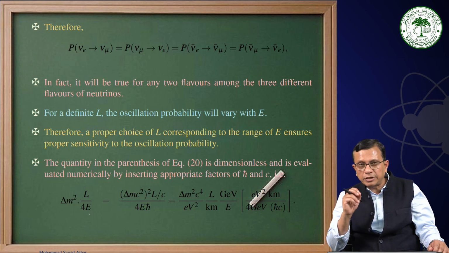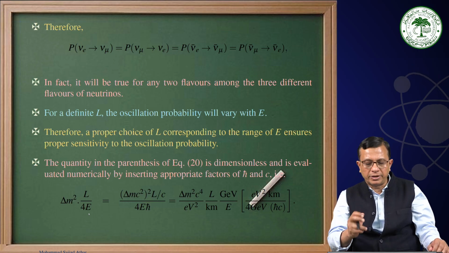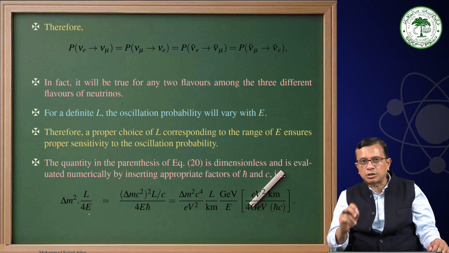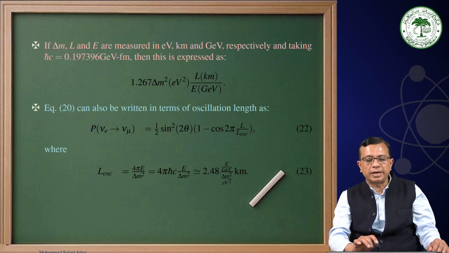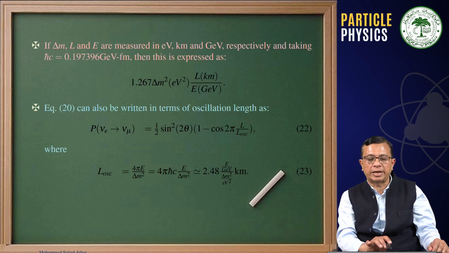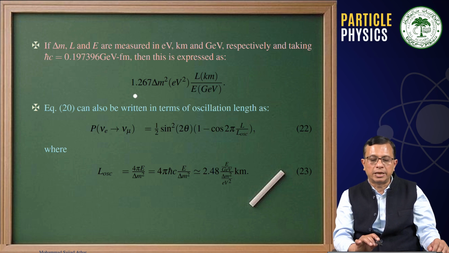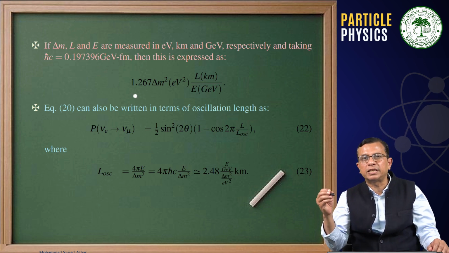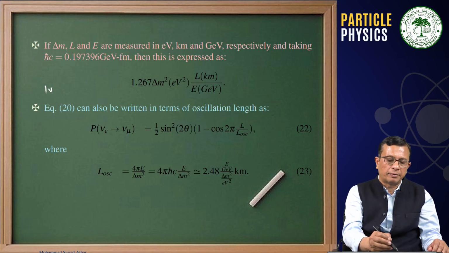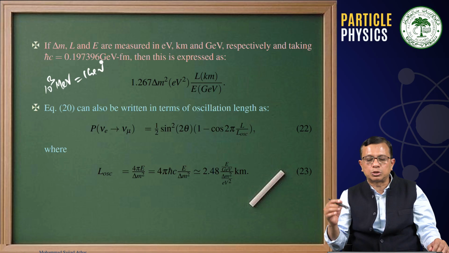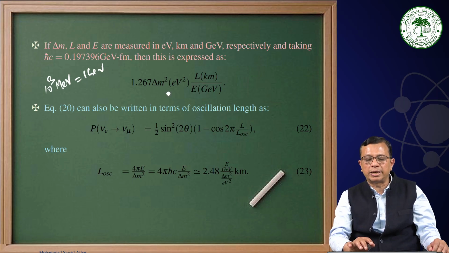We have spoken about this factor in the previous class: if we stick to h cross and c, we have 0.19733 GeV Fermi instead of 197.3 MeV Fermi, because 10 power 3 MeV is 1 GeV, and therefore you get a value close to 1.27 delta m square L by E, where L is in kilometers, E is in GeV, and delta m square in electron volt square.